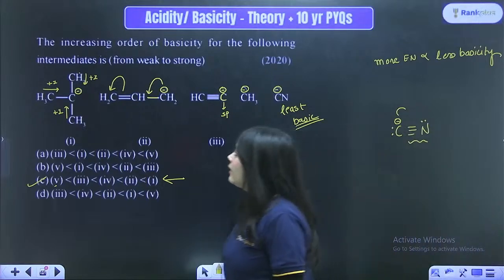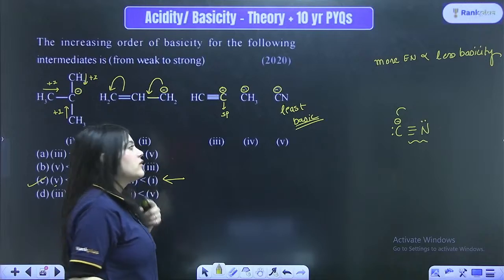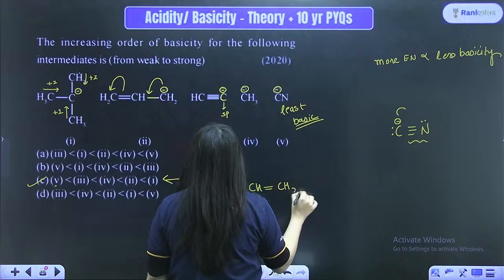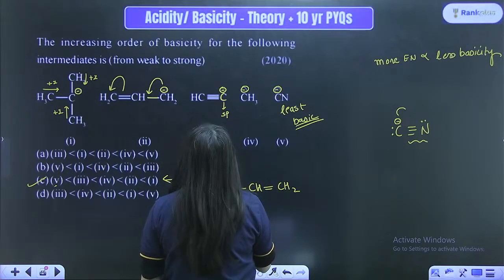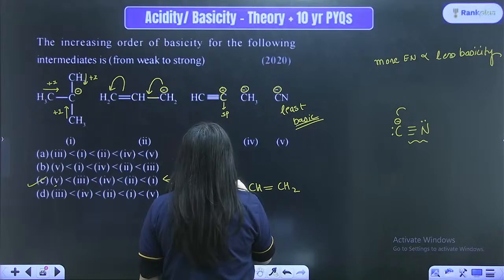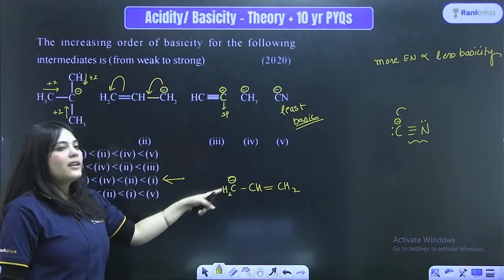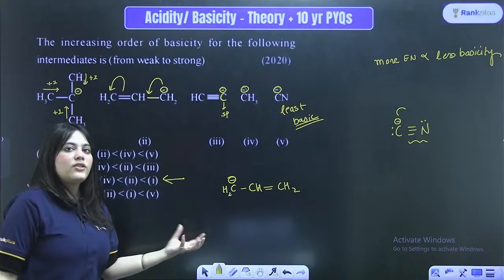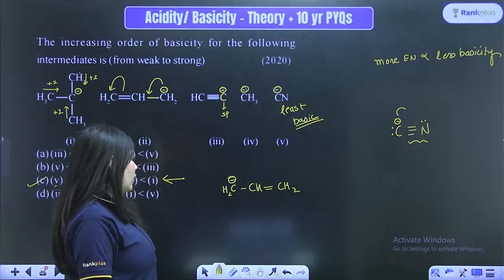First will easily donate, followed by your second, because even after it forms a resonating structure, it is once again gaining a negative charge like this. This is CH2, and here it is once again CH2, and here it is a minus, right? So even after forming a resonating structure, the carbon is once again getting a negative charge, right? So that negative charge can be donated even in the resonating structure. Therefore it is a good donation power.